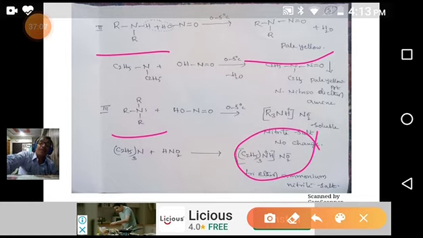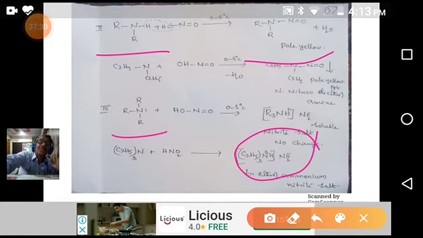Whereas secondary amines, when they react with nitrous acid, give an N-nitroso compound, which is a pale colored suspension, a precipitate. Whereas a tertiary amine doesn't react with nitrous acid; it simply dissolves in nitrous acid by forming a salt which is colorless.